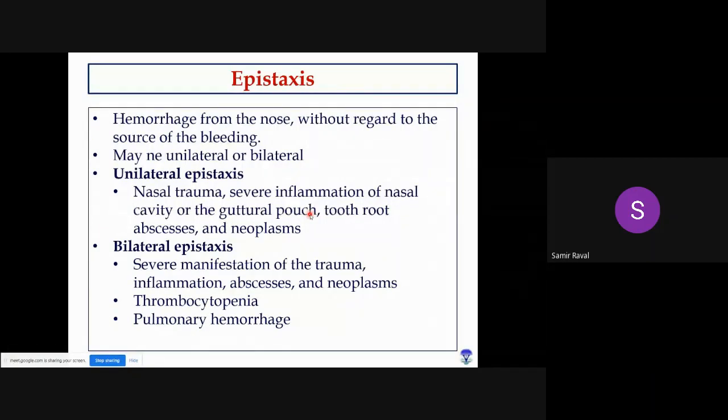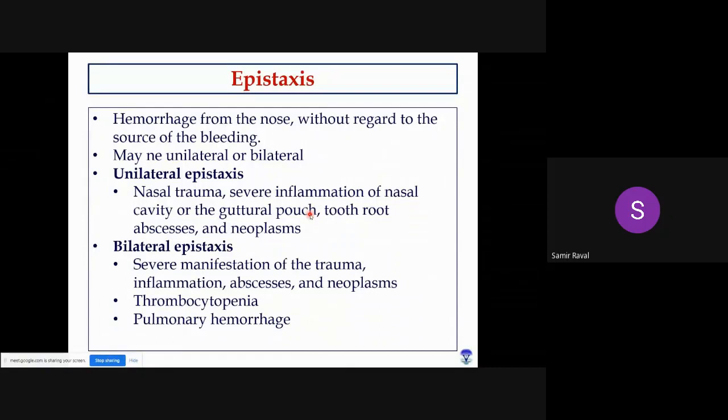In case of our indigenous cattle, if we talk about Kankrej or Gir animals, suppose there is a cancer of the horn, most commonly squamous cell carcinoma. In that case also you will find unilateral epistaxis.